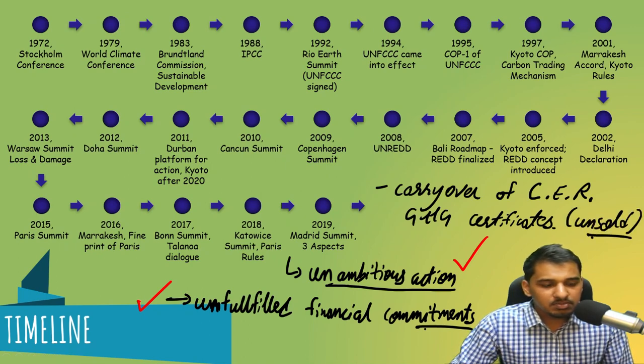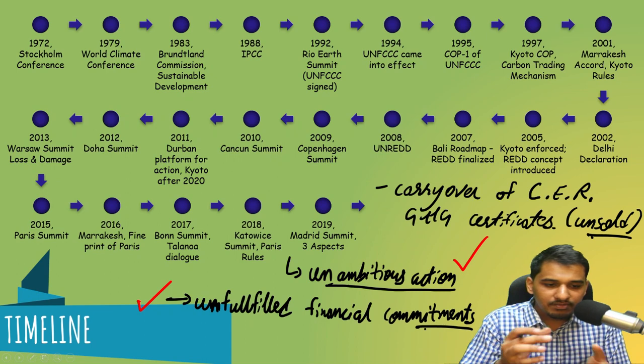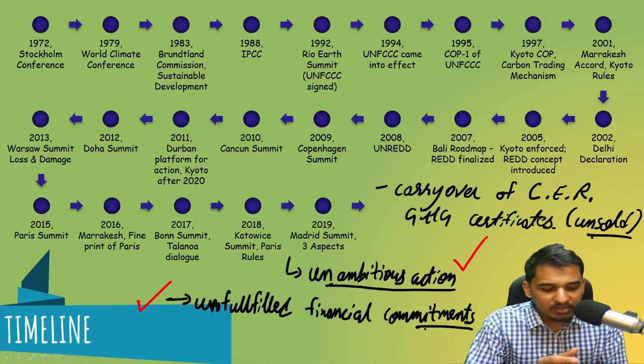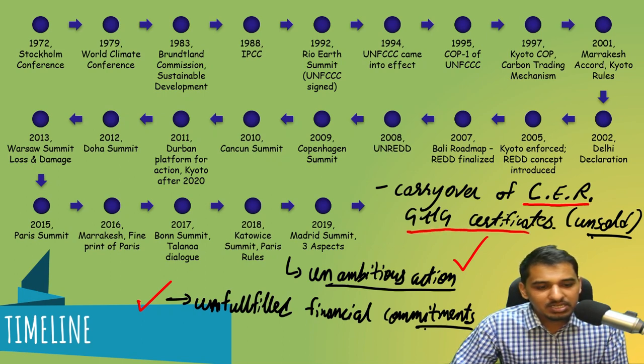Whenever you reduce your emission, you will get a certificate that you have reduced your carbon emission, and now you can trade that certificate. But what is happening is that many of the certified emission reduction or GHG certificates are lying around. They are unsold.